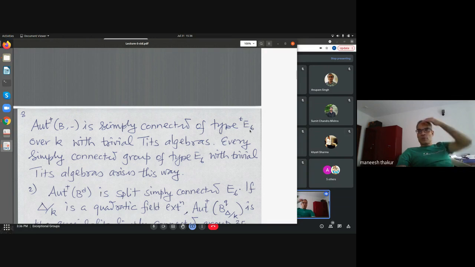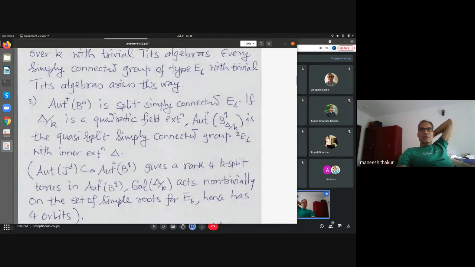There are 2 automorphisms, so this T denotes whether you are twisting by the trivial one or the non-trivial one. Accordingly, you will get both these types of groups, and one can show that the Tits algebras are trivial for those groups, and any such group which is simply connected and has trivial Tits algebras can be constructed like this.